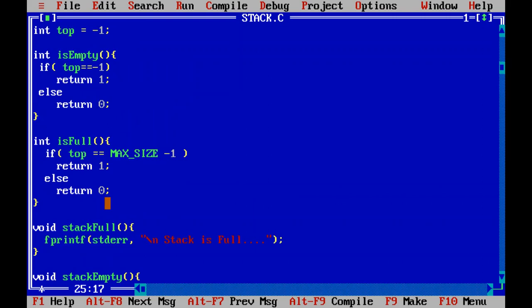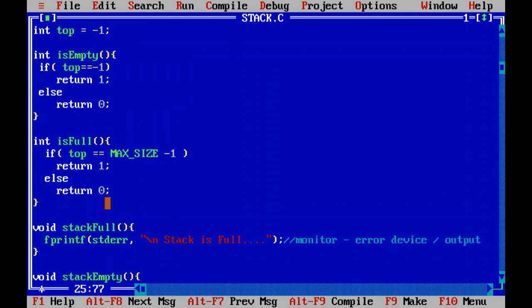In a typical computer, error device and output device are both the same. The monitor is the error device and also the output device, so output is displayed through the monitor and error is also displayed through the monitor.